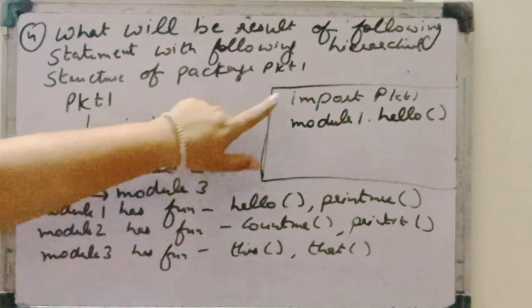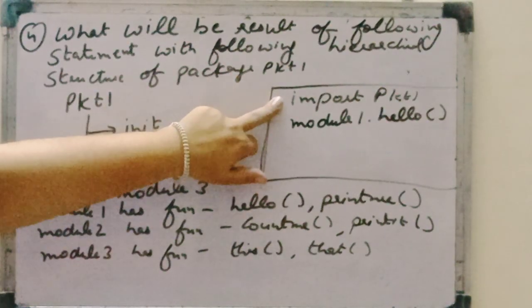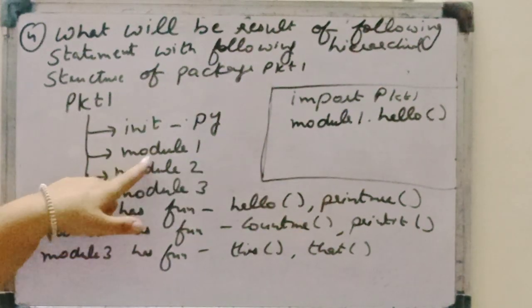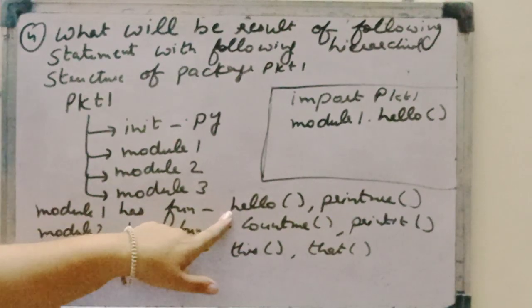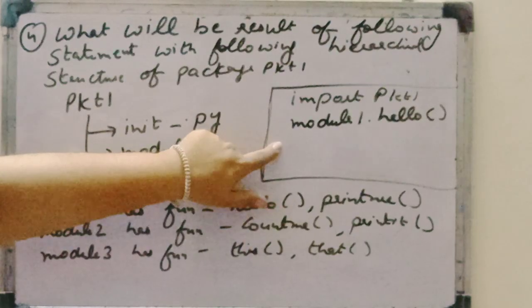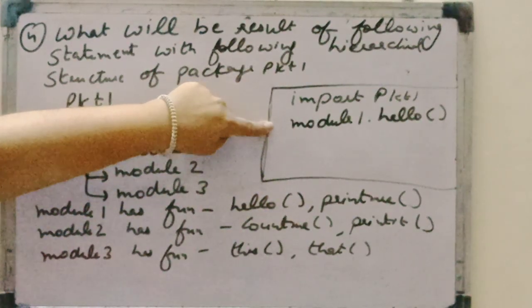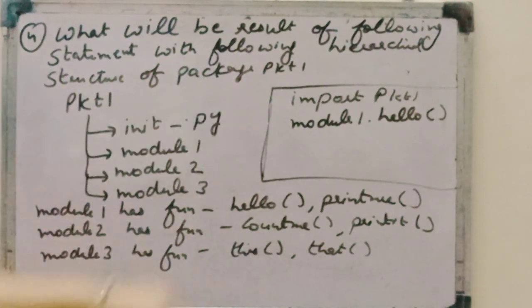So what they said, import PKT1. So whatever the package is here, I just imported here in my program, import PKT1. So no error will come. Then write module 1 dot hello. So obviously module 1 is okay. In that this is a function hello. This is also okay. But the thing is it will give an error. Why does it give an error? Because importing a package does not place any of the modules into the local namespace.